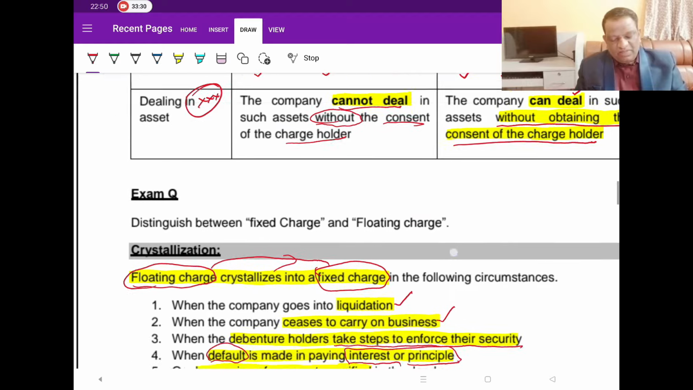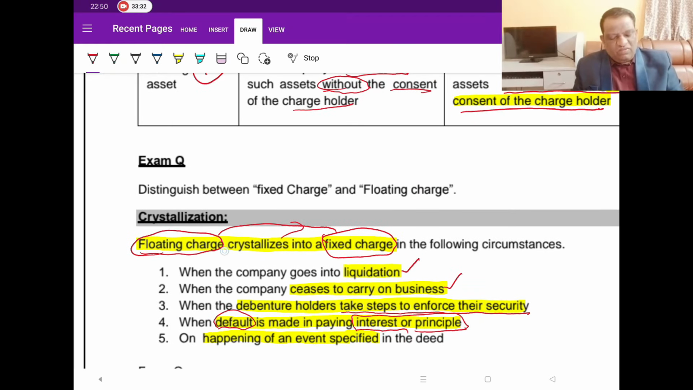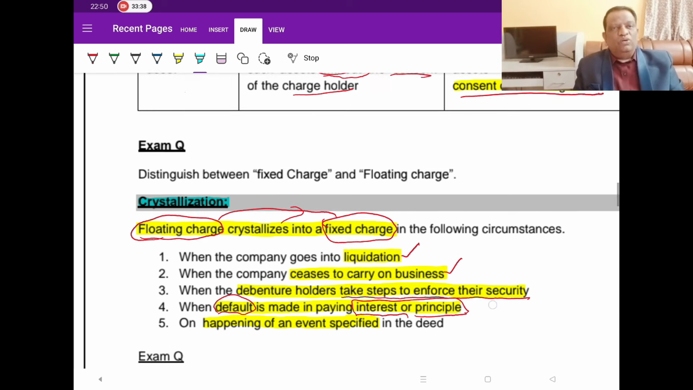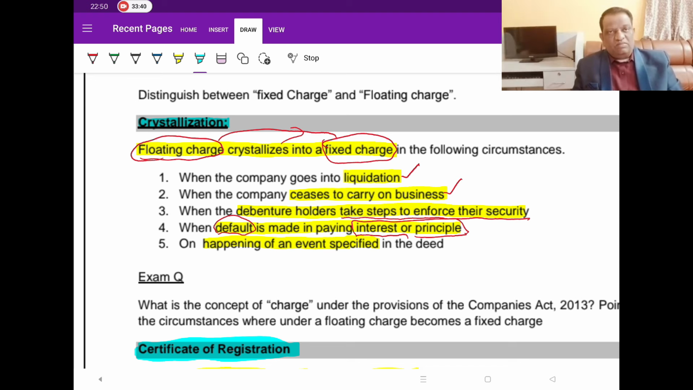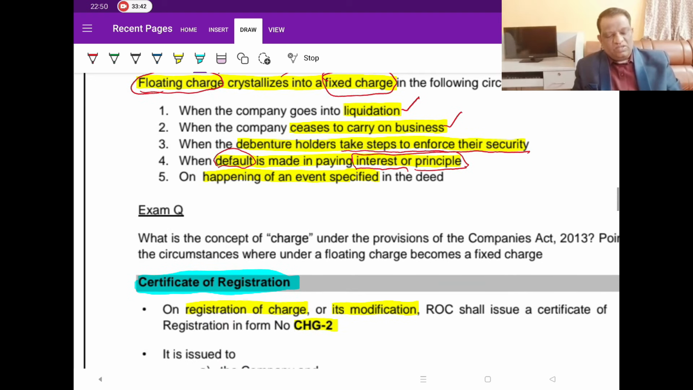So that is where this concept of conversion from floating charge to fixed charge comes in. The technical name for that is crystallization. So this was an old question. Nowadays he is not asking much. That is why I am not requesting you to take 3 stars or 4 stars to this.